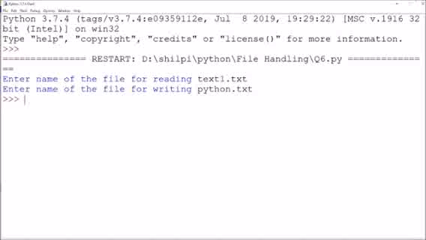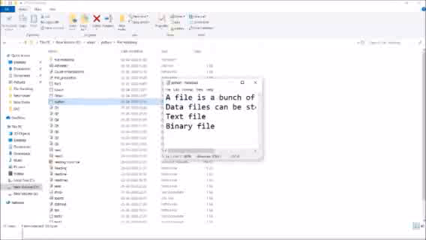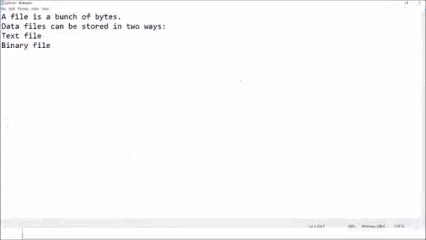Now you can see python.txt is created and whatever content was there in text1 is copied in the Python file. So it is mandatory to close the file which is opened for reading and writing also.